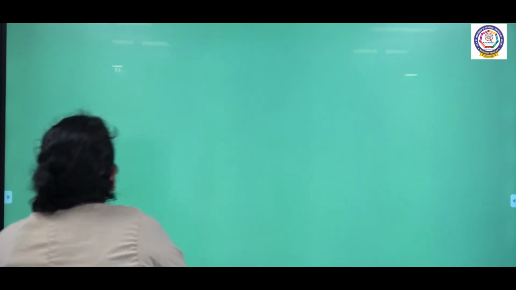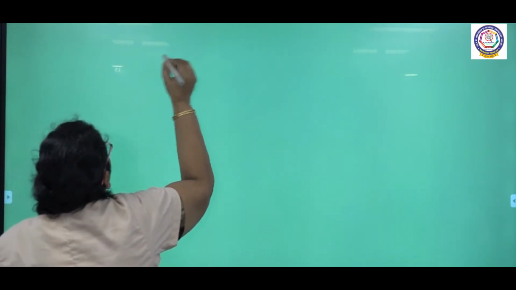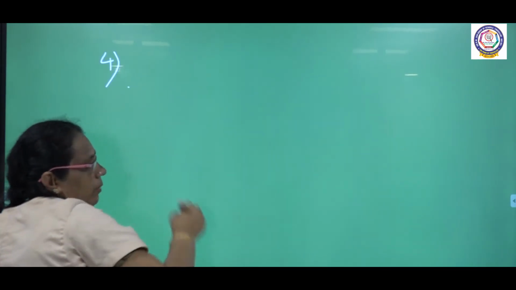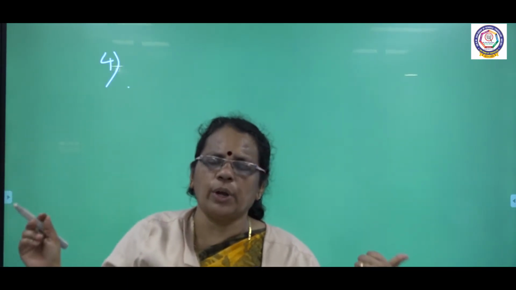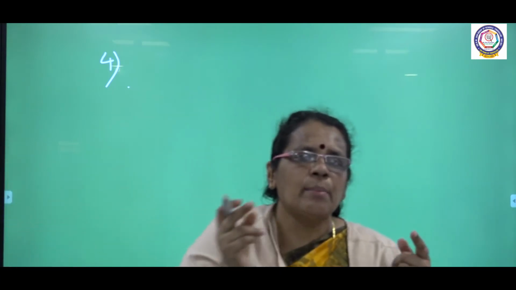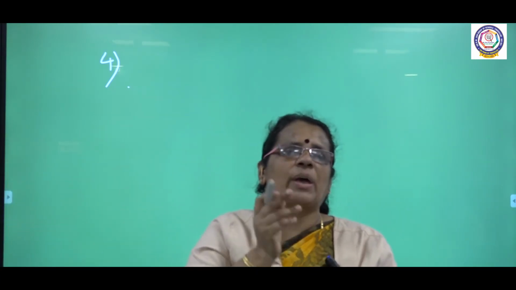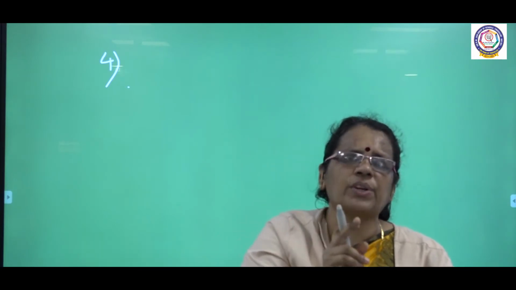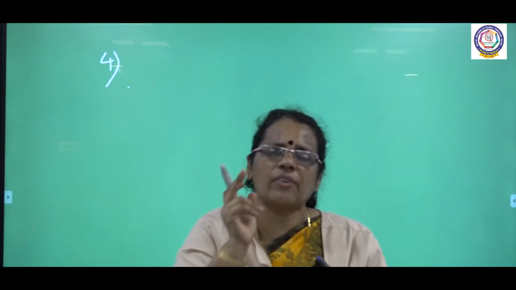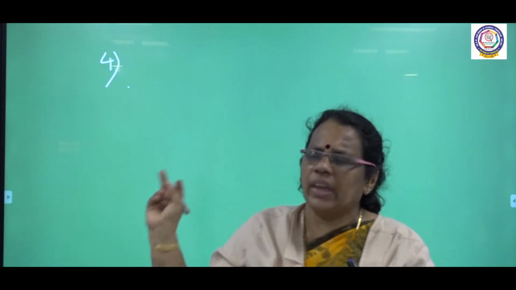Today we are going to see the other important chemical properties of alkanes. Here this is the fourth property. What we are going to see is the conversion of alkanes into dihydrogen. So how alkanes are converted into dihydrogen, or we can talk about the manufacture of dihydrogen, how dihydrogen is manufactured from hydrocarbons.